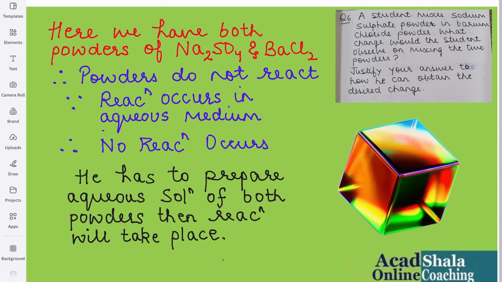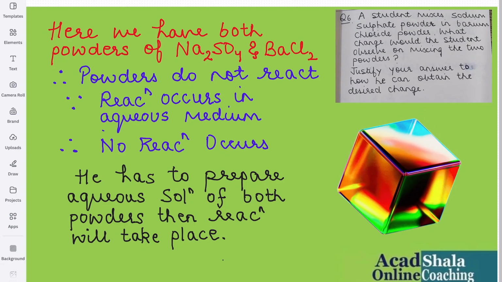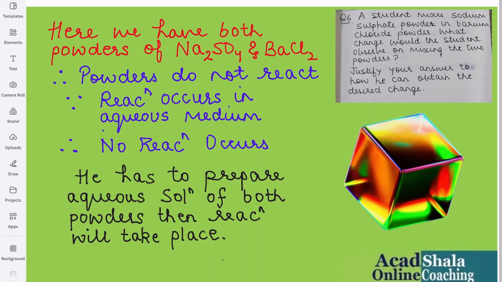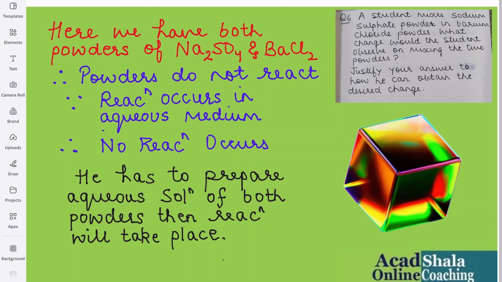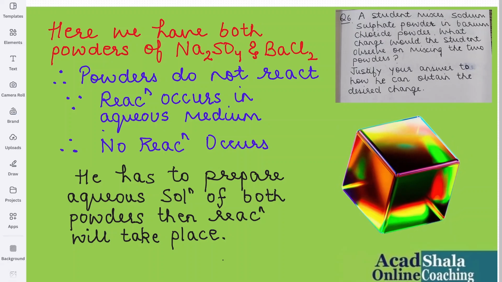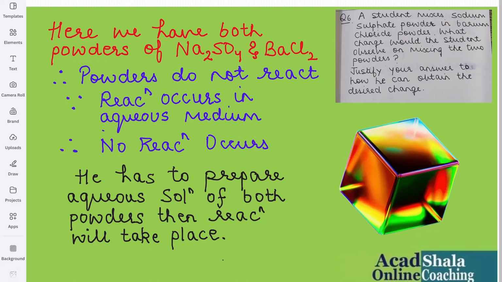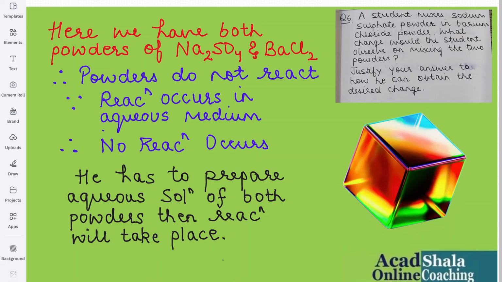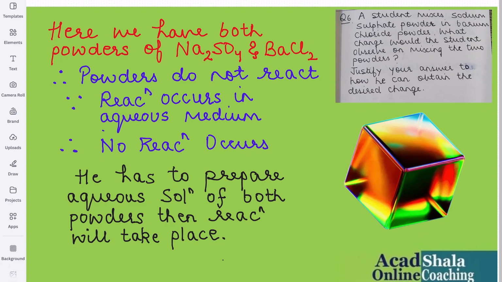And the last part of this question says, justify your answer to how he can obtain the desired change. Of course, he has to prepare aqueous solutions of both powders, then the reaction will take place. So this is again a very important question for the boards. You have to keep in mind the demand of the question, and please give stress on every word while reading the question.